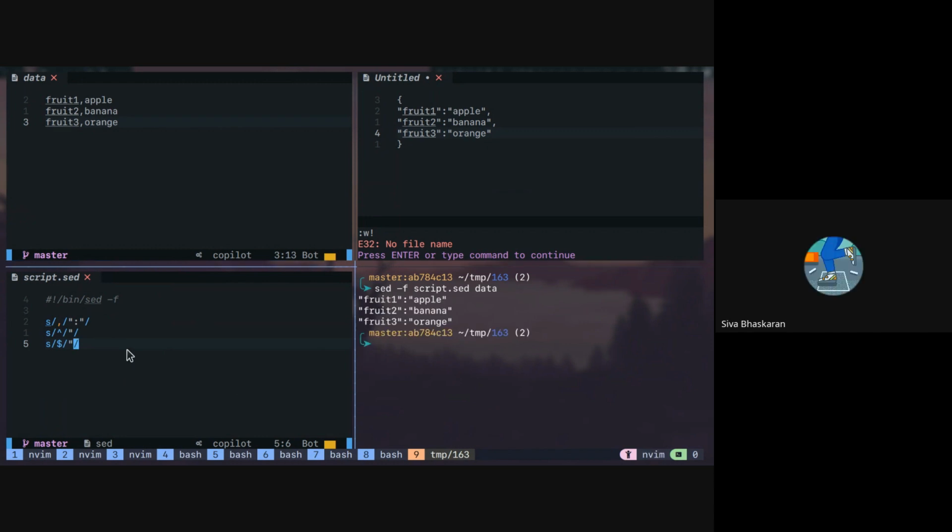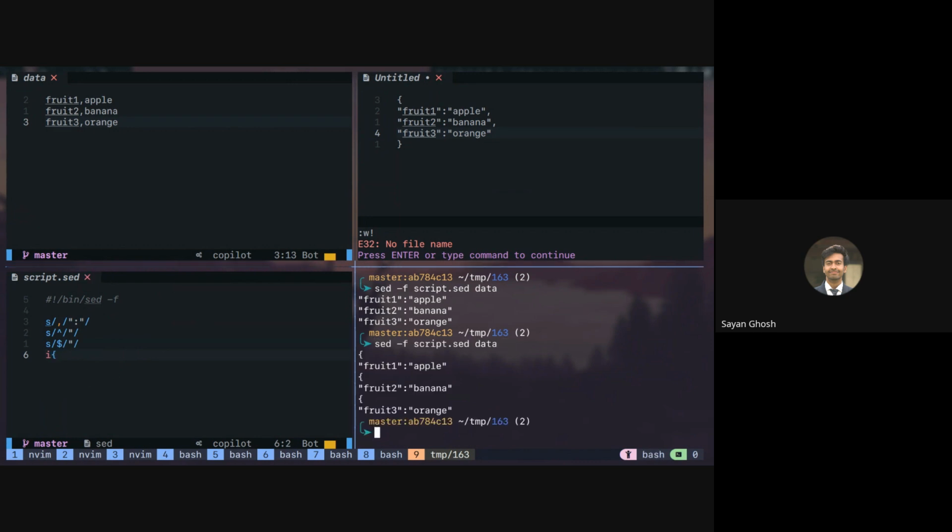If I do i and this, it will add an opening brace before all the lines. So how do I ask it to add only before the first? Is it i1 or 1i? 1i. Yes. First we give the line on which to act, and then the action. So now we have this at the first line. Similarly, how do we add this one?